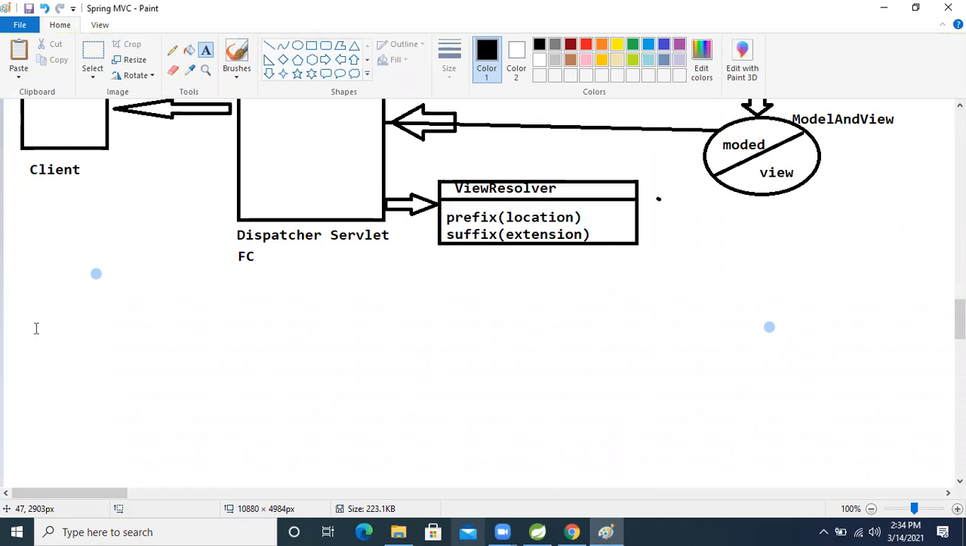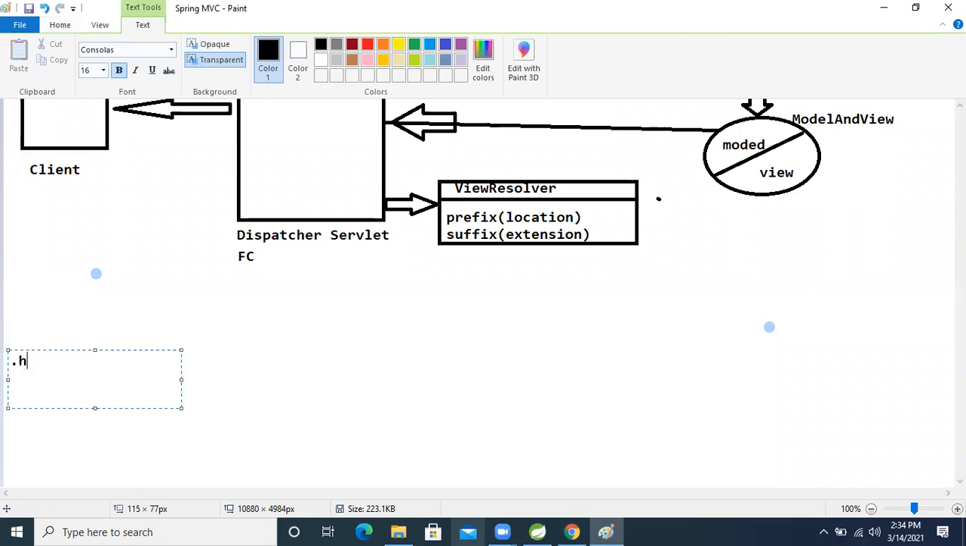And extension means like dot html is there, dot jsp is there. So dot jsp is nothing but the extension. Here, just like I'm taking input jsp, we need to tell the controller where this page is.